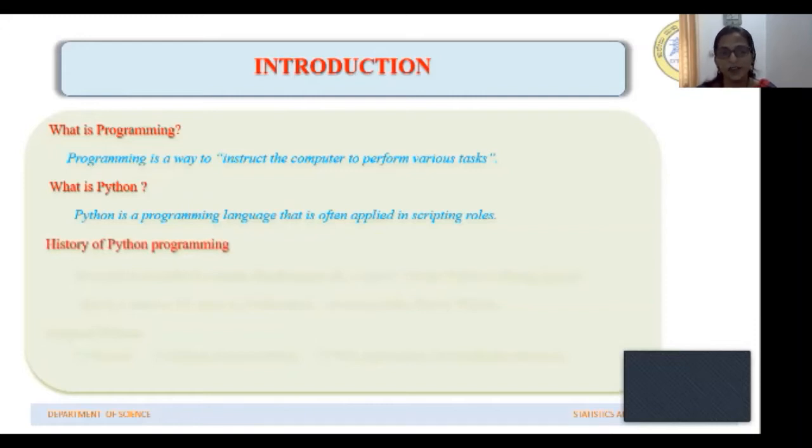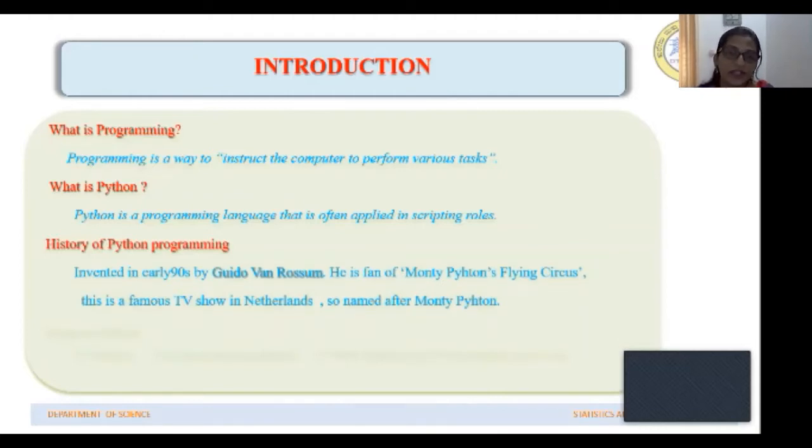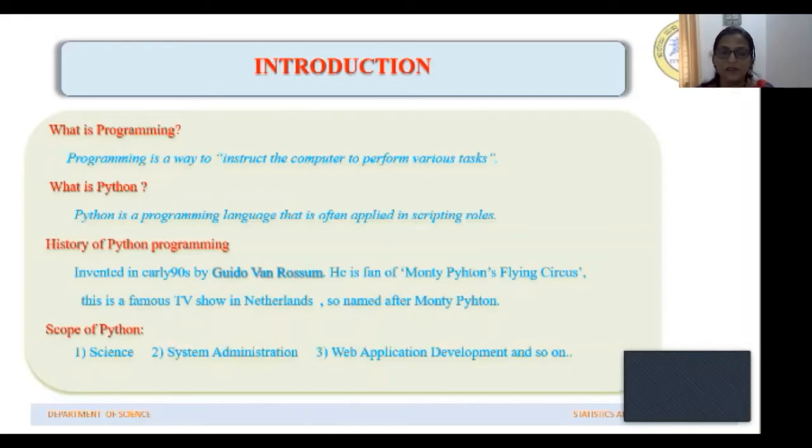A history of Python programming. The Python programming language was invented by a Dutch programmer, Guido van Rossum, in the 1980s. He was a big fan of an English comedy series called Monty Python's Flying Circus. Hence, he named this language after this comedy series. Now, the scope of Python. Python is used in the science field, system administration, and web and other application development, etc.